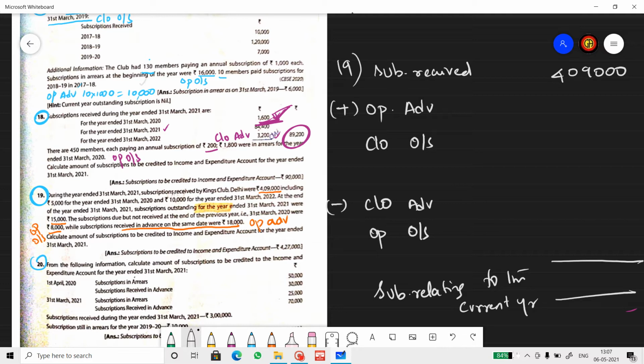So let's fill up all the info that we know. Opening advance is 18,000. Closing advance is 10,000. Opening outstanding is 8,000. Whereas closing outstanding is 15,000 for 2021 plus